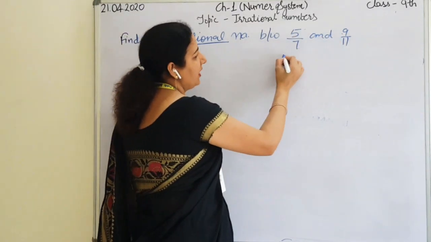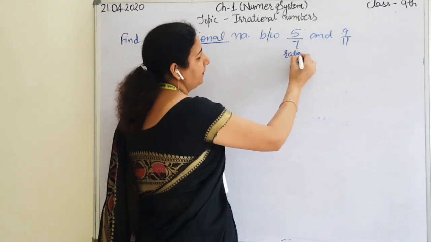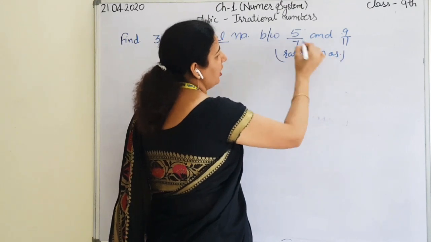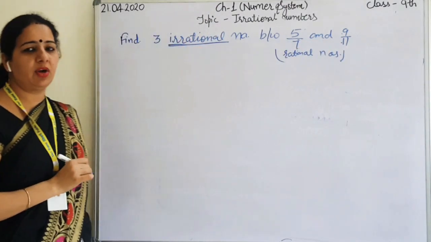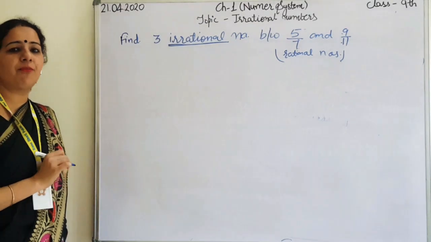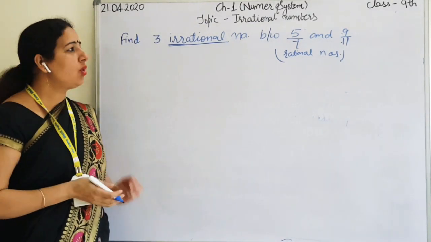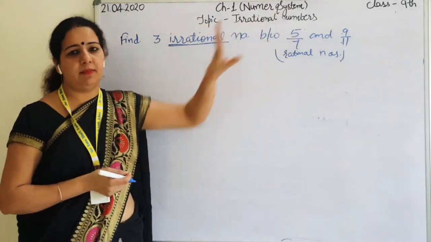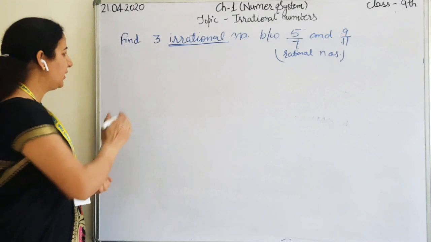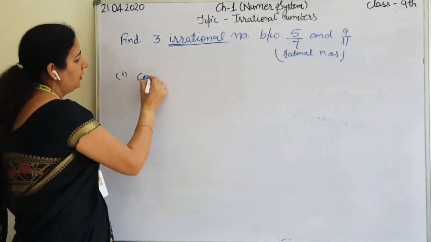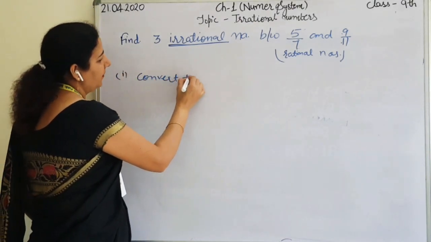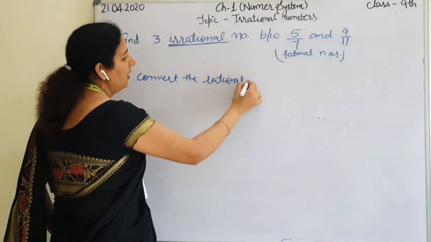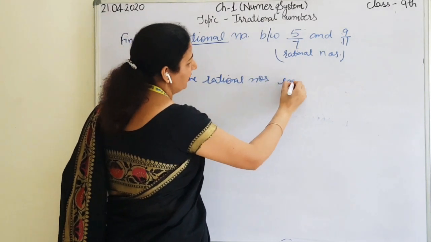Clearly 5 upon 7 is a rational number and 9 upon 11 is also a rational number. They both are rational numbers because they are written in the form of P by Q. So how will we calculate irrational numbers between two rational numbers? The first point is to convert the rational numbers into decimals.